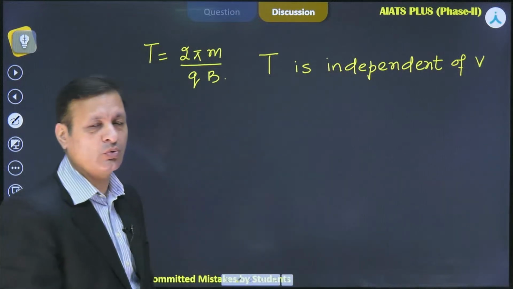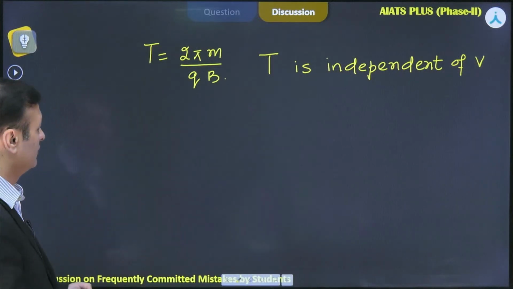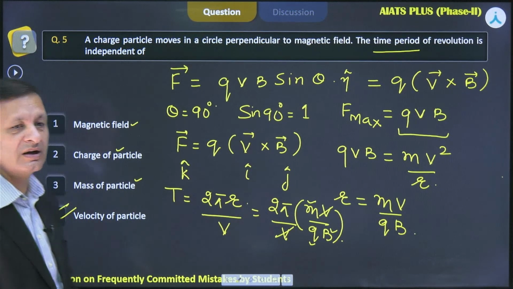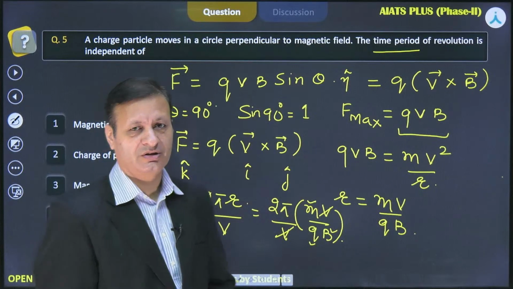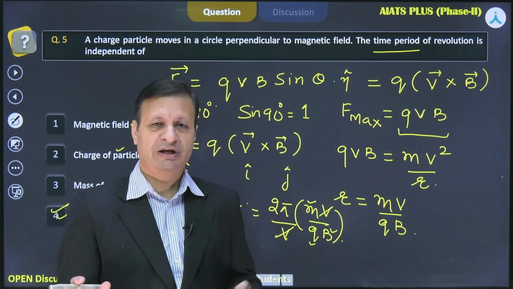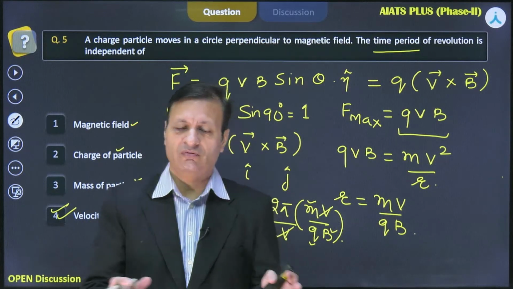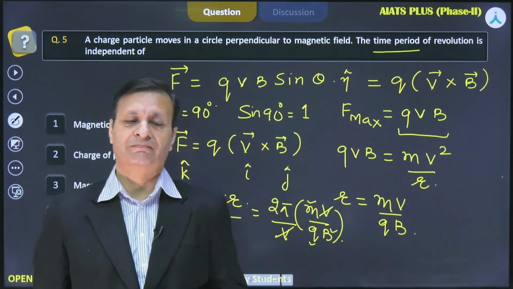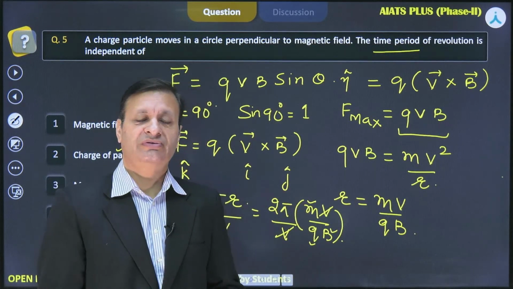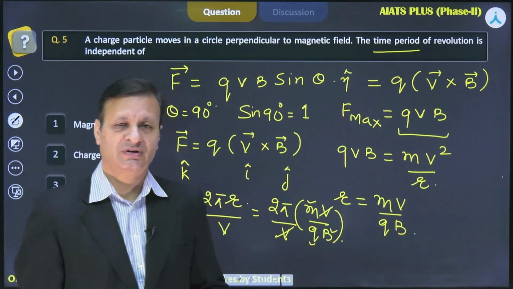So this is the required answer. So let's pick option 4 as the correct answer for this question. I think I have managed to explain the concept revolving around this numerical, and based on this concept you can answer questions related to all these kinds of concepts.